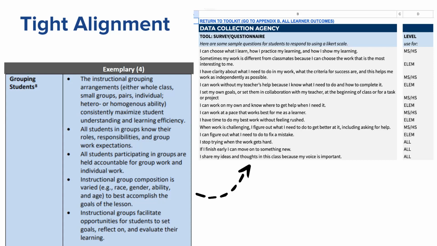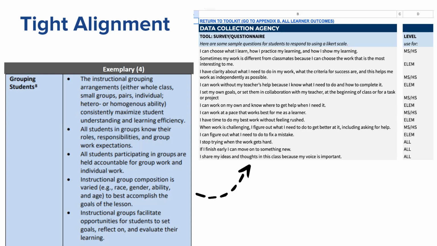All students are participating in groups, are held accountable for their group work and their individual work. Their instructional groups facilitate opportunities for students to set goals and reflect on and evaluate their learning.